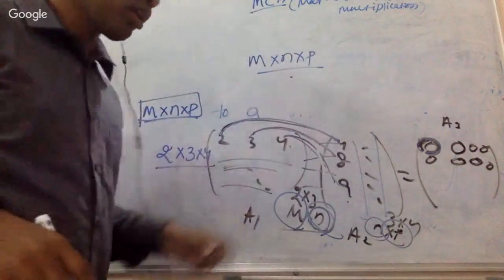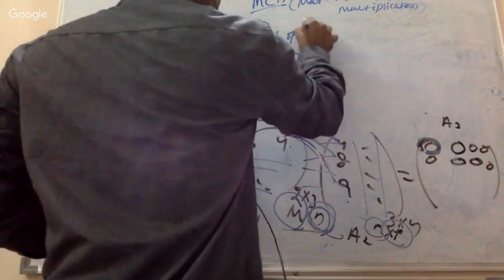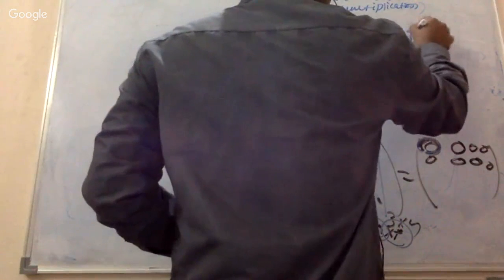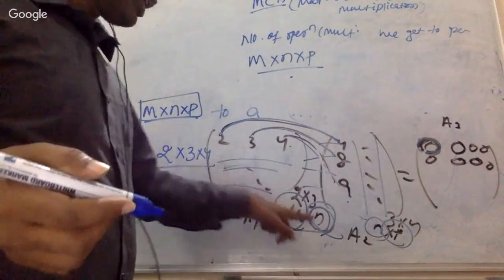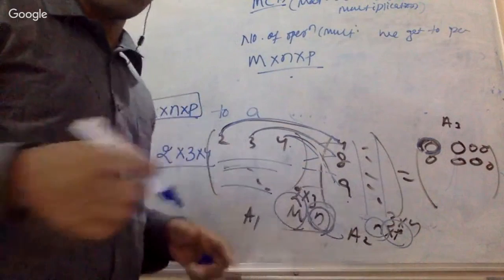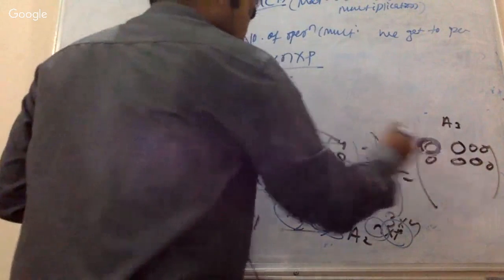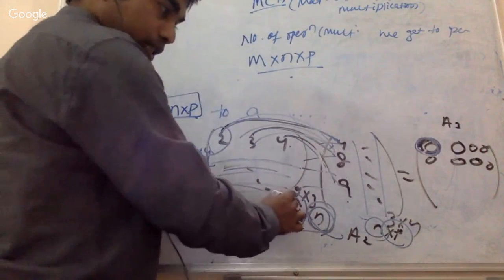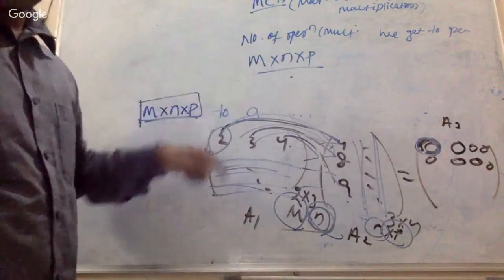Okay, so this is the number of operations. What is this? This is the number of scalar operations or multiplications we get to perform. We have written the question to perform the multiplication of two matrices. That is number of rows into number of columns into number of columns in the second matrix. Because we are taking each and every element, whenever we are getting this, we are doing a scalar multiplication here, and we are doing it for every row, right? So that's why it is going to be m cross n cross p.